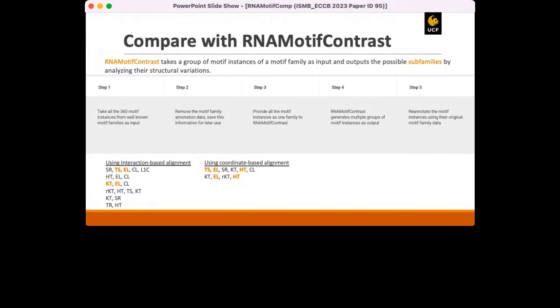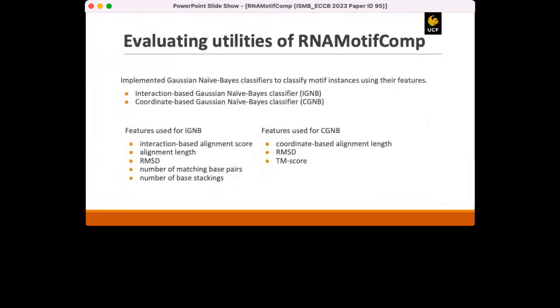To evaluate the utility of this tool, RNAMotifComp, we implemented two Gaussian naive Bayes classifiers. One is interaction based and the other one is coordinate based. Our goal was to show the Gaussian naive Bayes classifiers perform better with motif families with unique structures, and the performance degrades if the provided motif families have similarities in their structures. Alignment score, alignment length, RMSD, etc. are the features we used while implementing the classifiers.